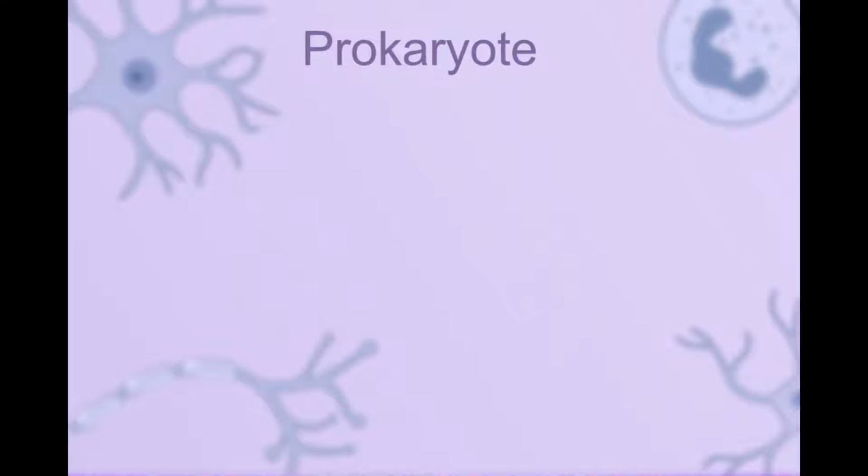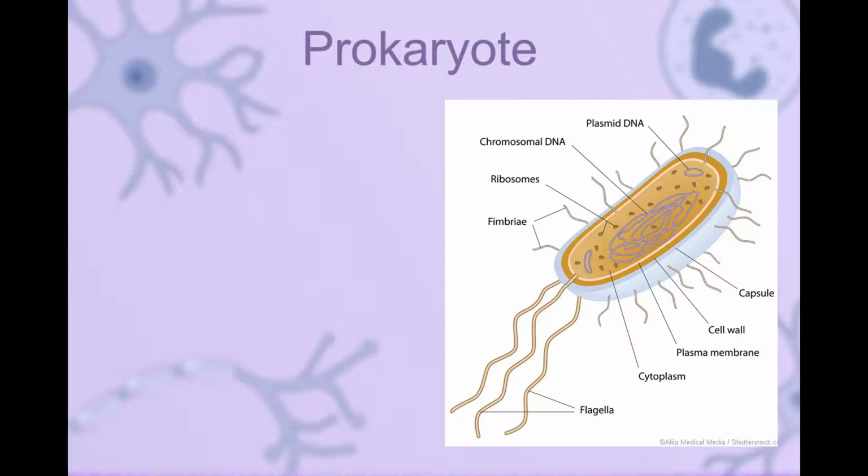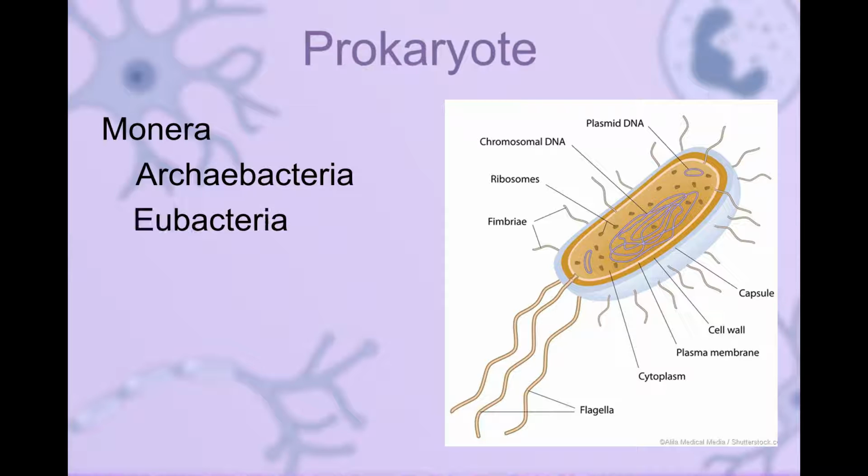Prokaryotes are organisms that have a simple cell structure without compartmentalization and whose cells lack a nucleus. They belong to the kingdom Monera and have been classified into two distinct domains. One of them is Archaebacteria, which is found in extreme environments like high temperatures, salt concentrations, or pH. Extremophiles are one example. The other domain is called eubacteria, which consists of traditional bacteria, including the most known pathogenic forms. E. coli is one example.